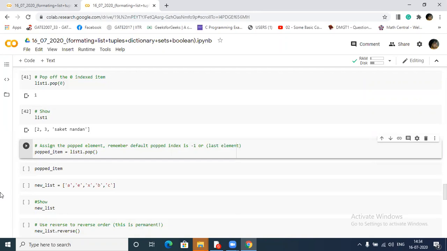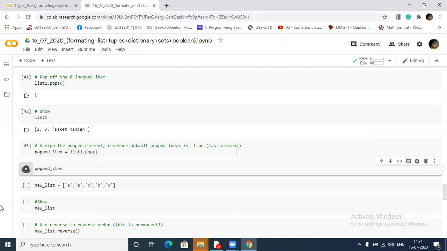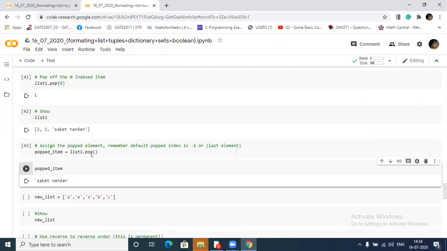Okay, nothing is given, because whatever it has returned just got stored in the popped item. When I run this one, it will give you the last one. You can ask me why it has given the last one. Because I haven't passed anything as an index in this pop method as an argument. Since I haven't passed anything, by default it will remove the last one. So you can say that by default the popped index is -1. -1 is the last index, or you can say the last element.